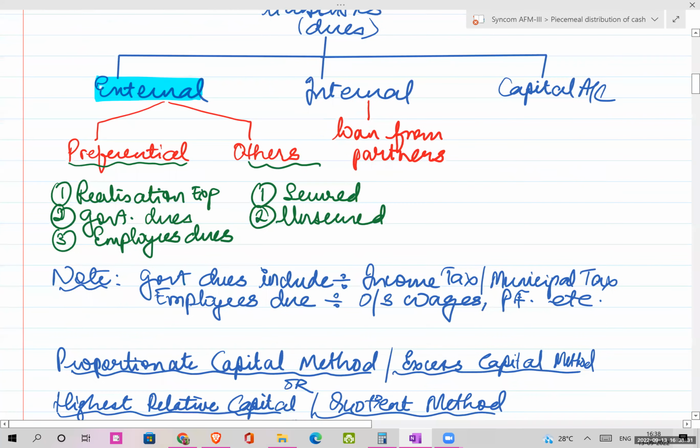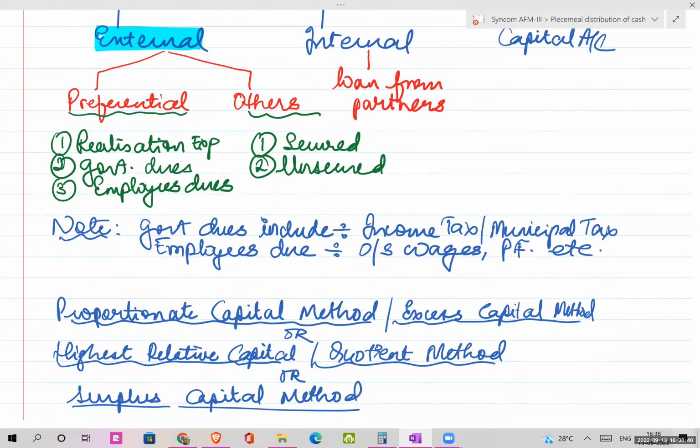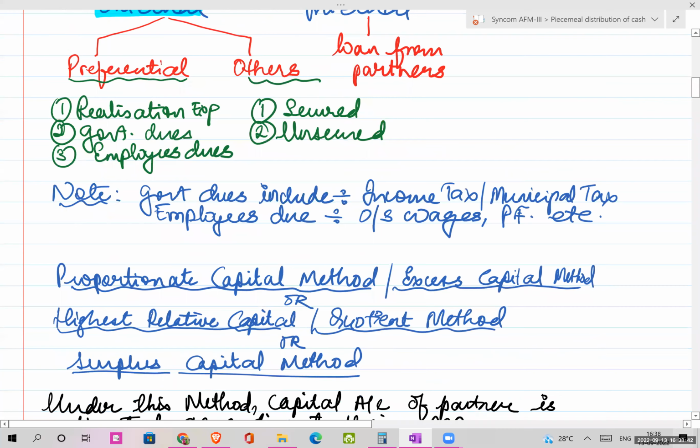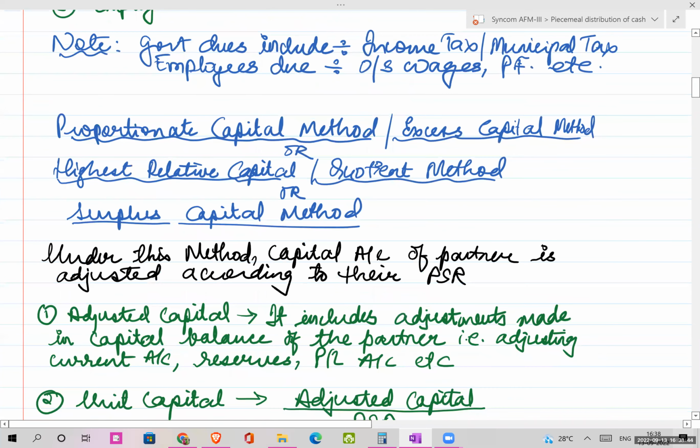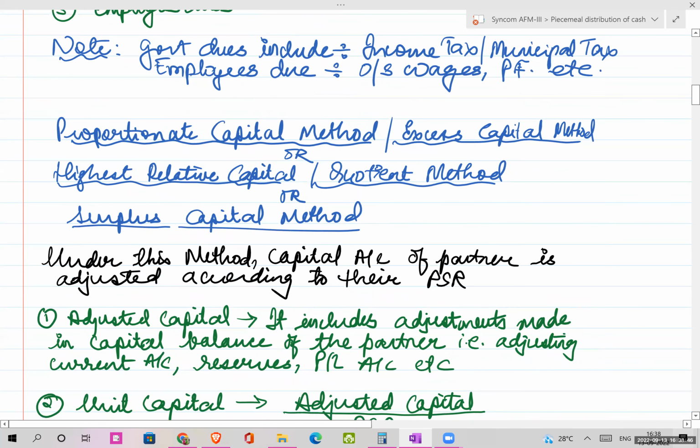Now there is a method which is applied for piecemeal distribution of cash. That is called the proportionate capital method or the excess capital method, also known as the highest relative capital method, the quotient method, or the surplus capital method. These are the various synonyms of this method.